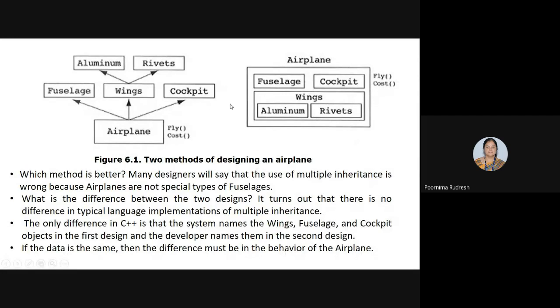Here we are considering the example of the airplane. So why is it not correct? Some of them say that airplanes are not special types of fuselage. Hence multiple inheritance is wrong here, because they argue that airplanes are not special types of fuselages.